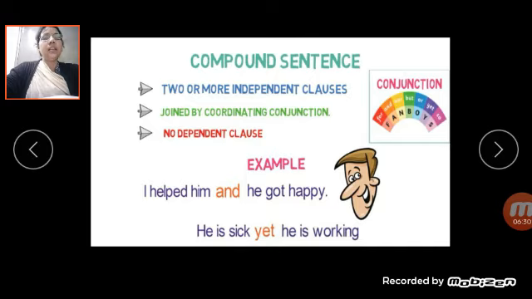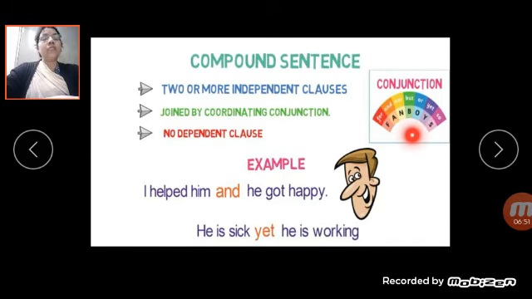And, yet, so. You have to remember the word FANBOYS. What is the meaning of FANBOYS? The seven coordinating conjunctions can be remembered by the following acronym. This is the one acronym, FANBOYS, and with that you can remember these seven coordinating conjunctions.